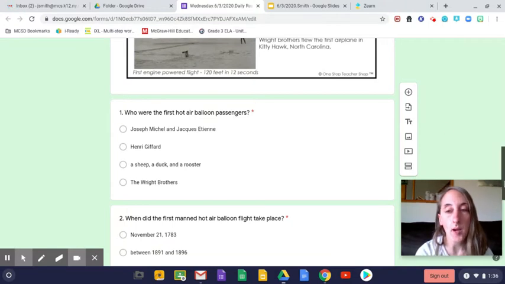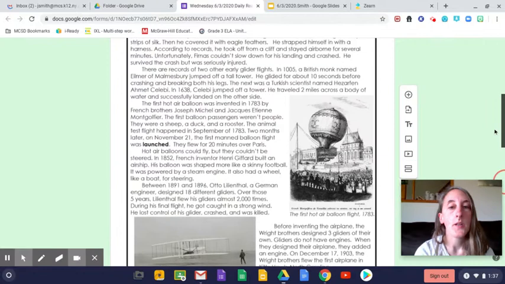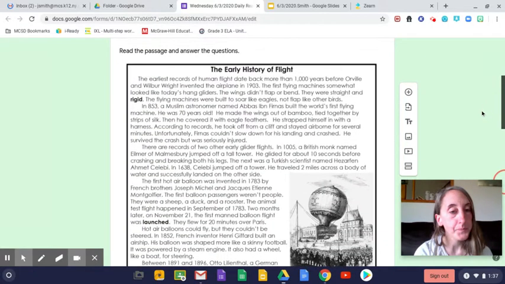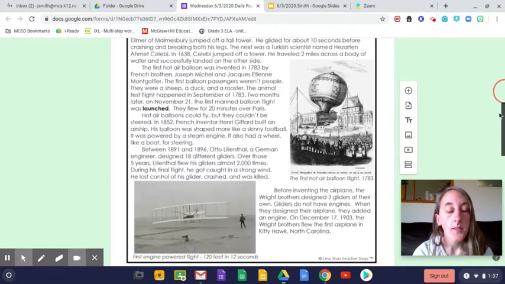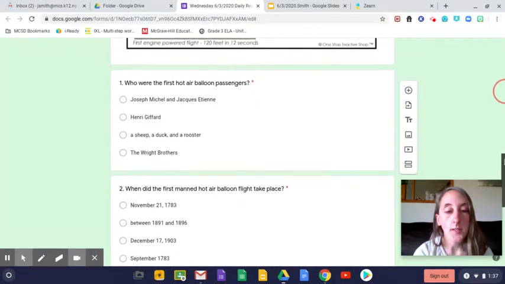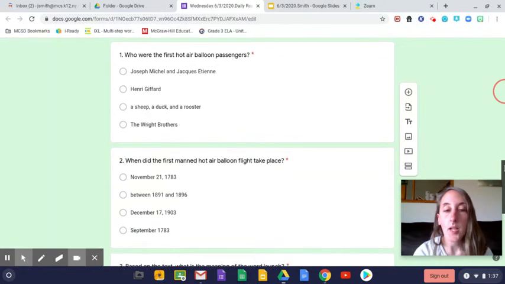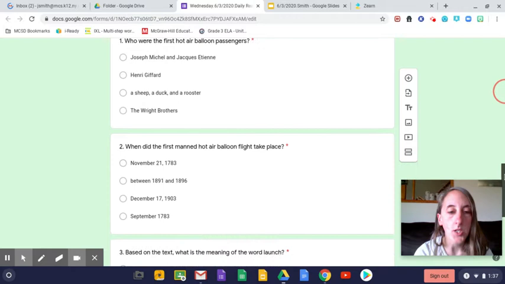So when you go back up in your text to find the answer, look for the paragraph where it talks about the hot air balloon. And if you look, it's not in paragraph 1, 2, or 3, but it is in paragraph 4, the first hot air balloon. So I would start with paragraph 4 and continue reading. I see that paragraph 5 is also talking about hot air balloons, so there's a good chance it's in one of those two paragraphs, okay? I don't want to give too much else away. So if you go down to question 2, it says, when did the first manned hot air balloon flight take place? Again, look at paragraph 4 and 5. I bet you're going to find your answer there.